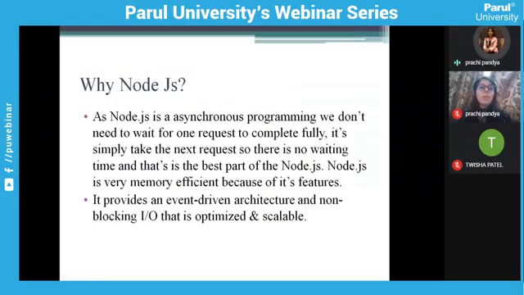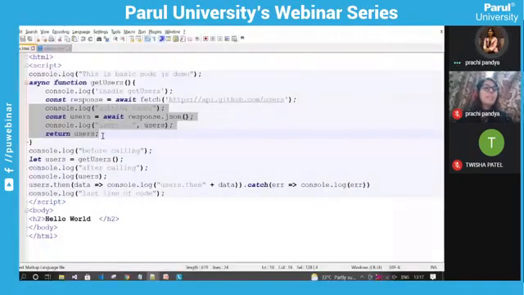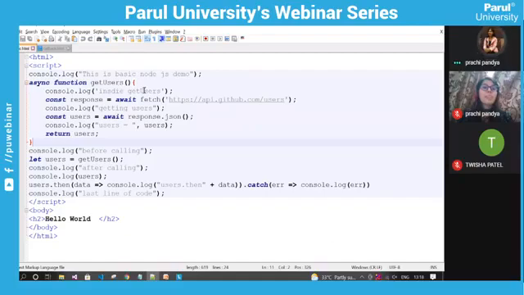And it is the non-blocking I/O that is optimized and scalable. Non-blocking means we are not waiting here for the request to complete. It is not blocking code for us. What is blocking code? If I write that after finishing this statement, after getting all the users from this GitHub link, I should be able to perform another action, then it will be blocking code.